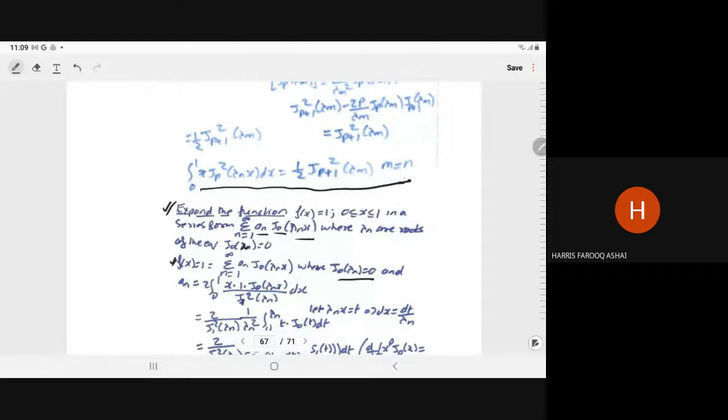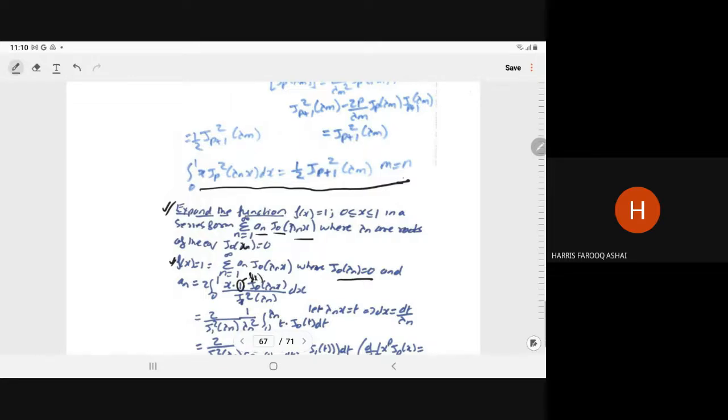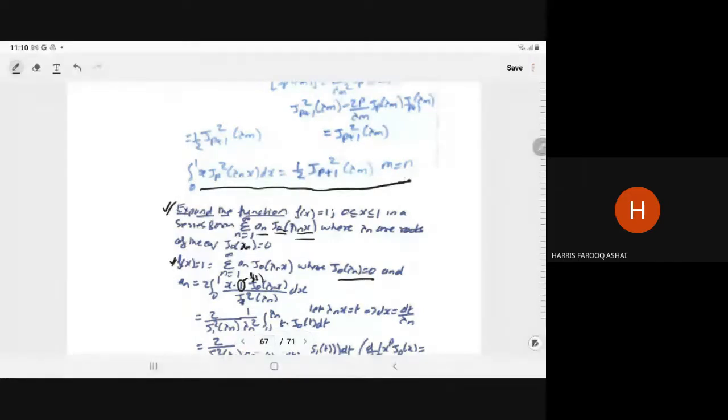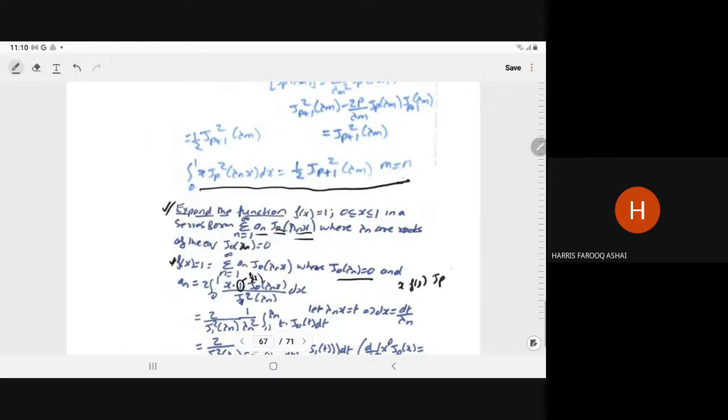So J naught lambda n is equal to 0, and an is given by 2 times the integral from 0 to 1 of x into f(x) into J naught lambda n x, upon J. Generally we have the formula x f(x) Jp lambda n x upon Jp plus 1 square of lambda n into dx. So here you put p equal to 0.